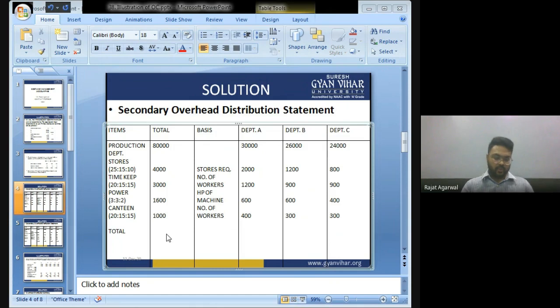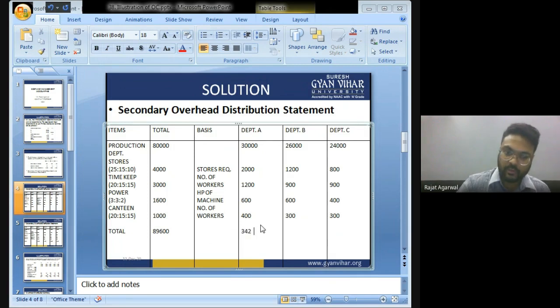Total expense was 80,000 plus 4,000 plus 3,000 plus 1,600 plus 1,000. It was 89,600.